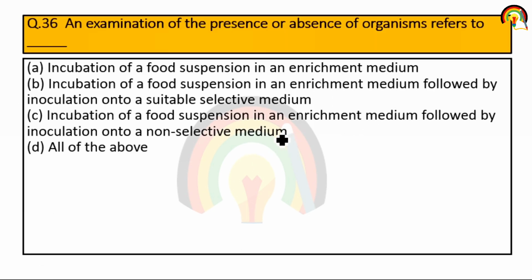Next one. An examination of the presence or absence of an organism is referred to as incubation of food suspension in an enrichment medium, followed by inoculation onto a suitable selective medium. So it is the correct one.